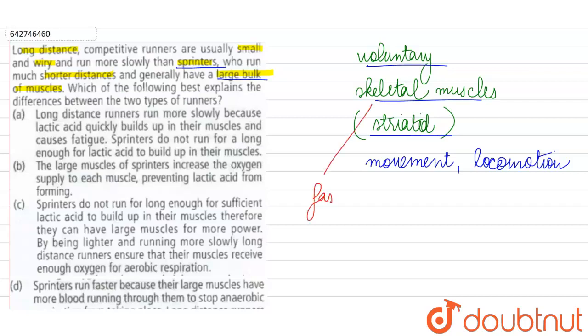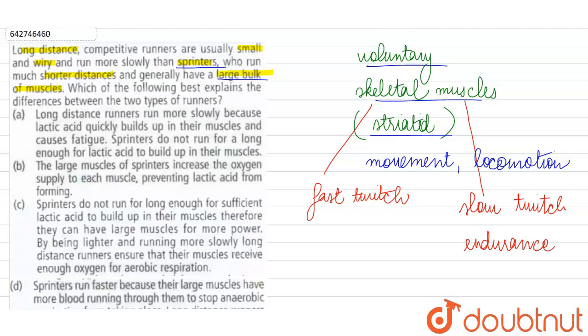Some of them are the fast twitch fibers, which can give a reaction very quickly, but then they get tired also. So if we have to make a sudden powerful movement, for that we are going to use our fast twitch muscle fibers. And then on the other hand, we have our slow twitch muscle fibers. They will not help us make the swift movements. They do not work very swiftly, but they can show prolonged contractions for a long period of time. So there is endurance in the slow twitch fibers.